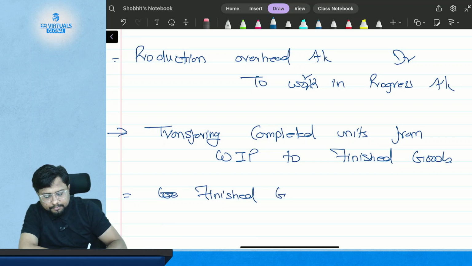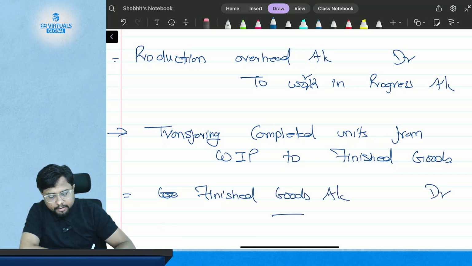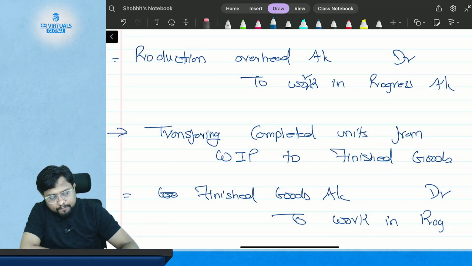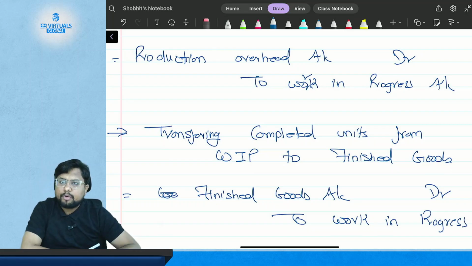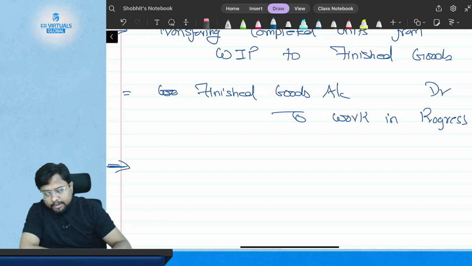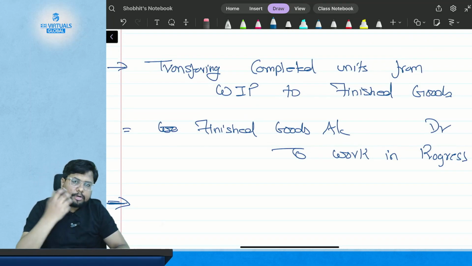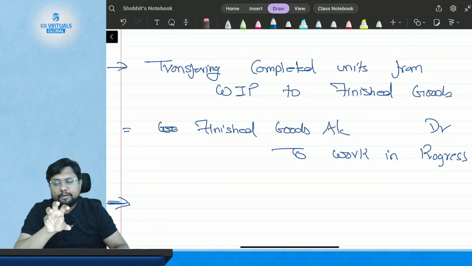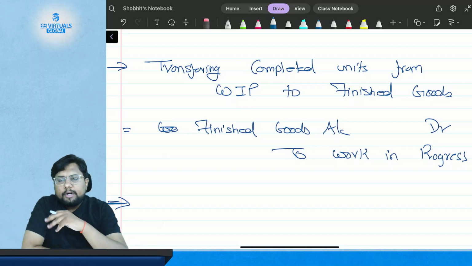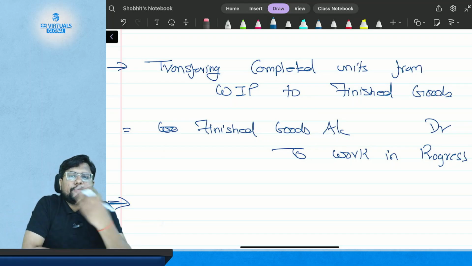Finished goods account debited to work in progress. This is a very simple entry when you transfer your work in progress to finished goods, because now your goods are completed, so they are termed as finished goods. So you debit the finished goods and credit the WIP, so that the material is transferred to finished goods.